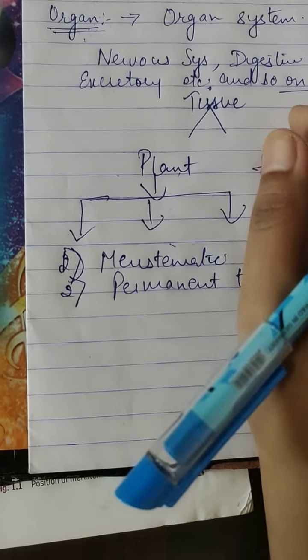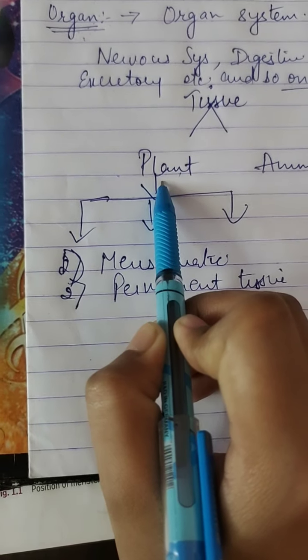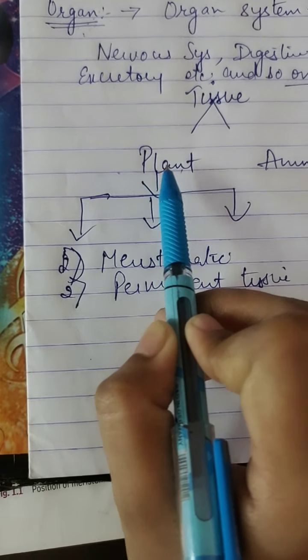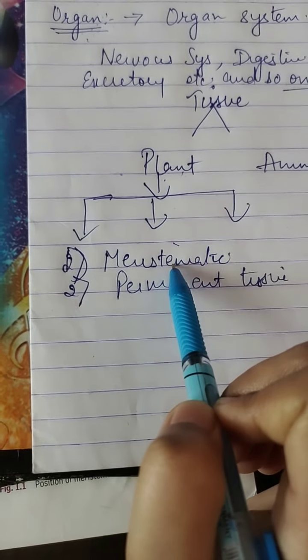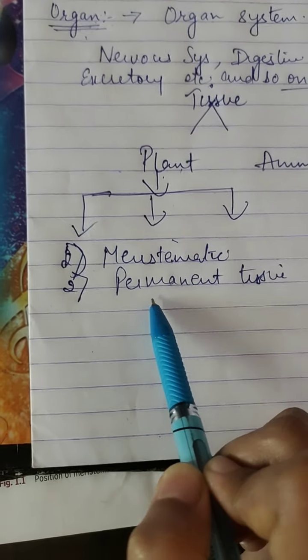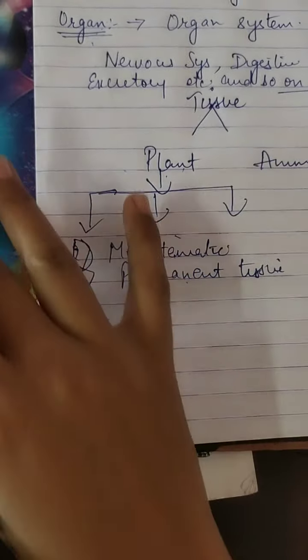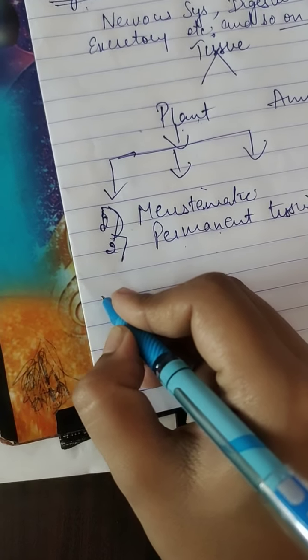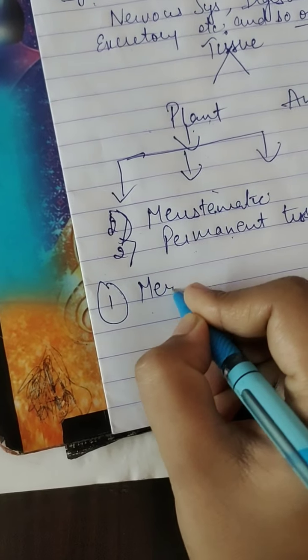But first of all we will discuss the plant tissue in detail. So the plant tissue is further divided into two main categories. The first one is meristematic tissue and the second one is permanent tissue. So first of all we will do the structure of meristematic tissue.